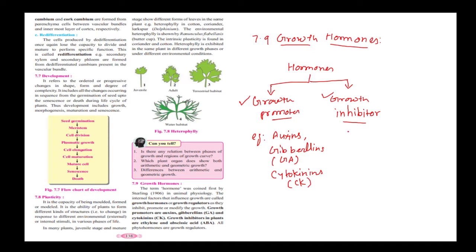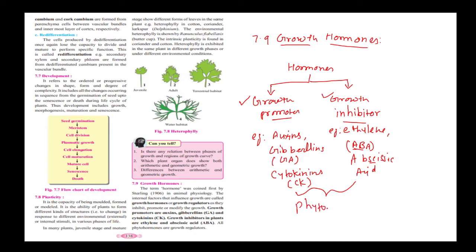For that purpose, the growth inhibitors are ethylene and ABA, the short form. The full form is abscisic acid. A-B stands for abscisic, and A stands for acid.